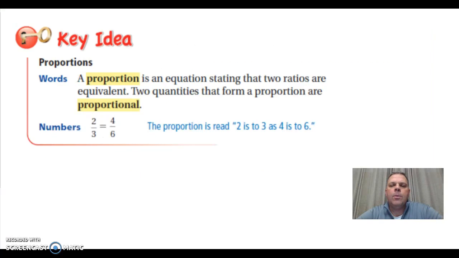Our first key idea is a definition of a proportion. A proportion is an equation stating that two ratios are equal. Two quantities that form a proportion are proportional. In our example, 2 is to 3 as 4 is to 6. They both simplify to 2/3, and they are a proportion and proportional.